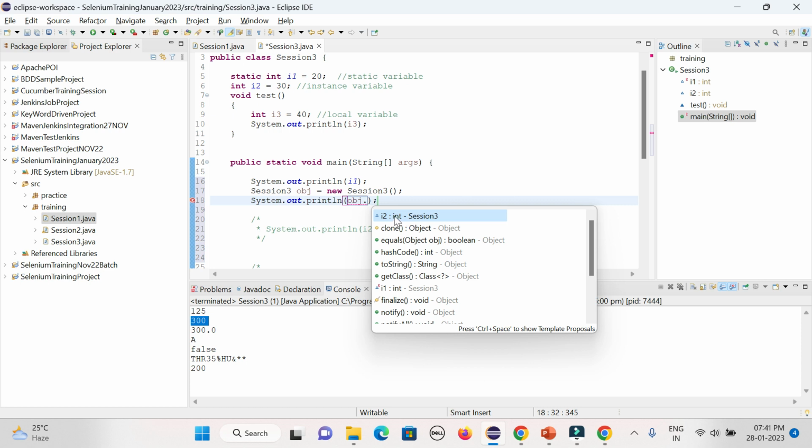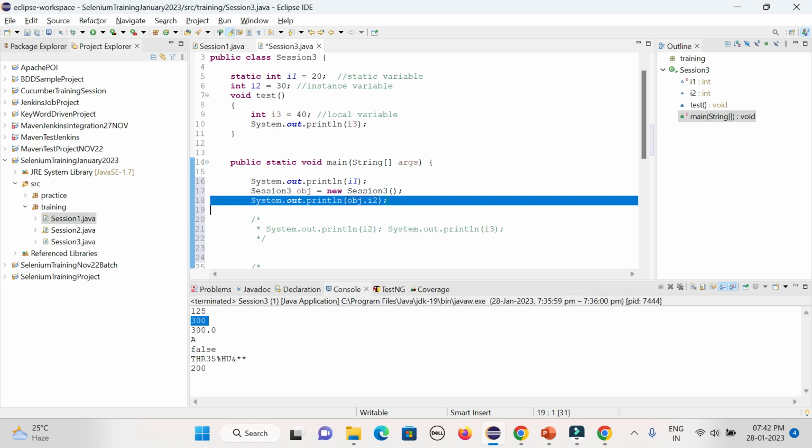Right, now you can see from where it is coming. It is coming from the session 3 class. What is the return type? Return type is int. For the Selenium code, it was already defined, but here you are defining it manually, and still you could see from where it is coming. It is coming from session 3 with the help of the object you created for the session 3 class. This is the variable and this is the integer type.